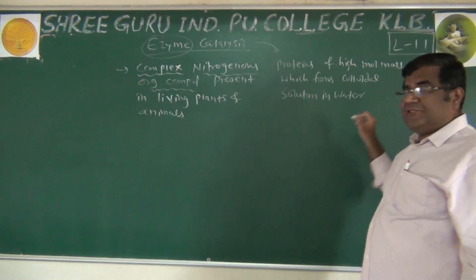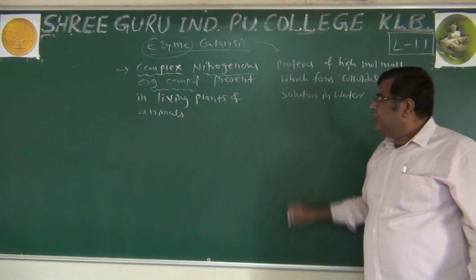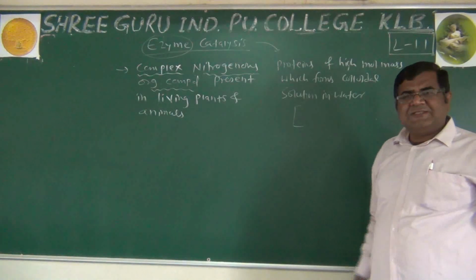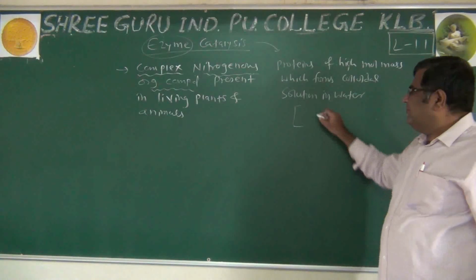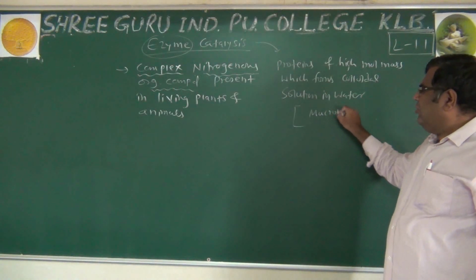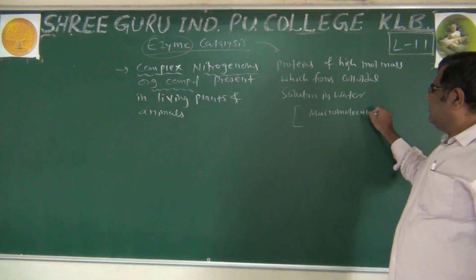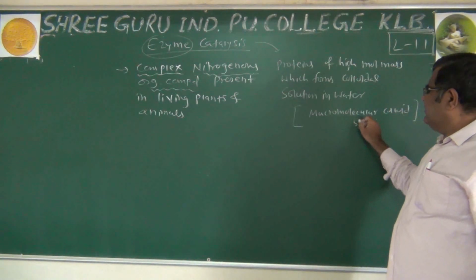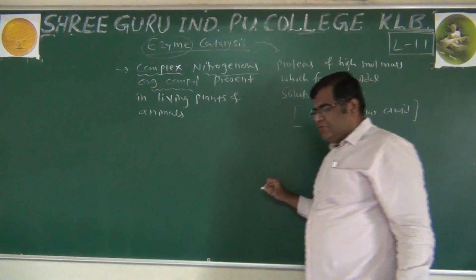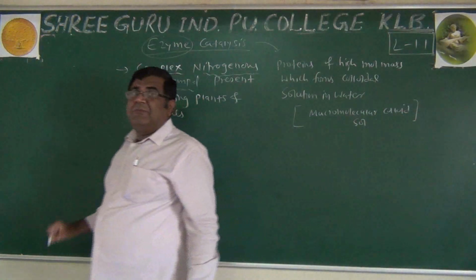That's why we are learning it in surface chemistry. Which type of colloidal solution does it form? When protein is dispersed in water, we get macromolecular colloid.